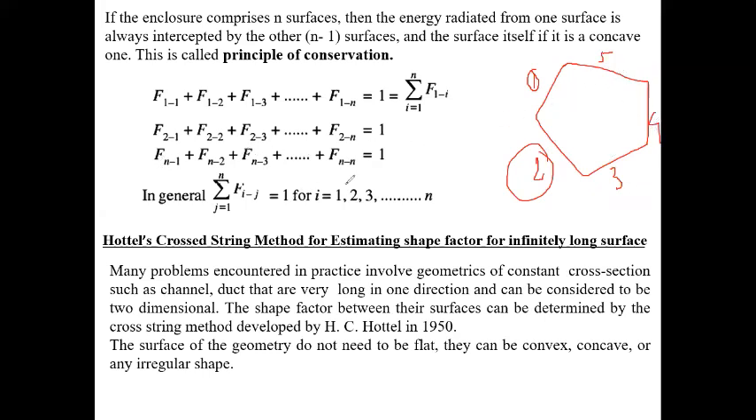So if we take n number of surfaces, then we can write F11 plus, for this is the 1 to all other surfaces, F12 plus F13 plus up to F1n equals 1. Similarly, this is from surface 2 to other surfaces: F21 plus F22 plus F23, and similarly for the nth surface. So in this way, we can write the total summation of Fij equals 1 for i equals 1, 2, 3 to n. So this is the principle of conservation, or summation rule.